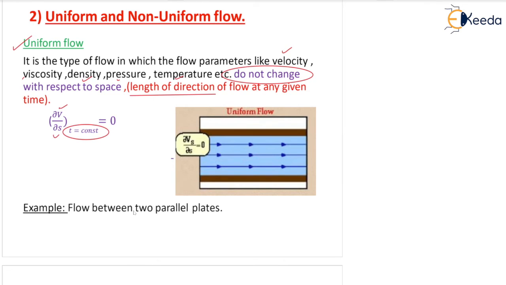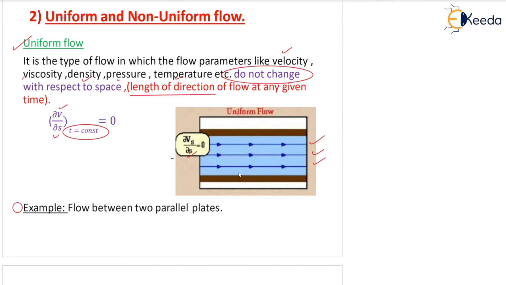Example: flow between two parallel plates. You can see here uniform flow. So streamlines are straight and parallel, and change of velocity v with respect to space, ∂v/∂s, is 0. That is a good example of uniform flow.